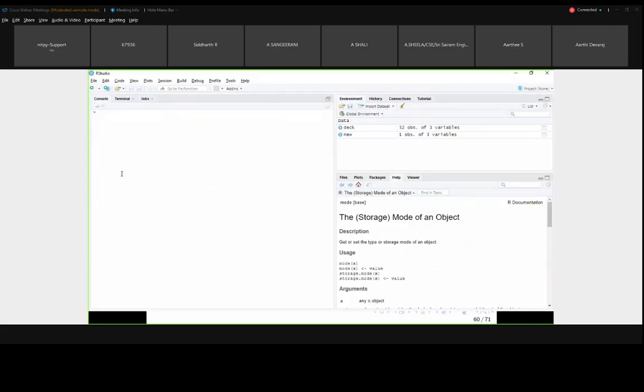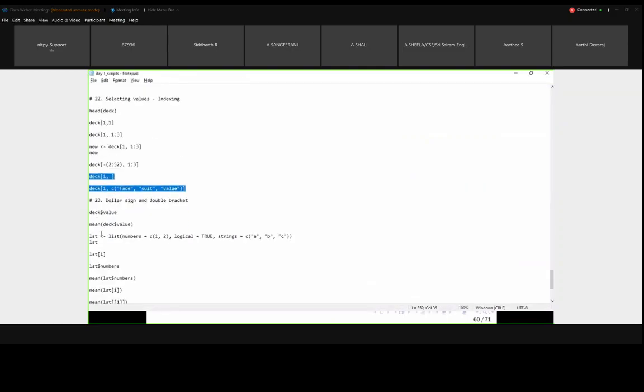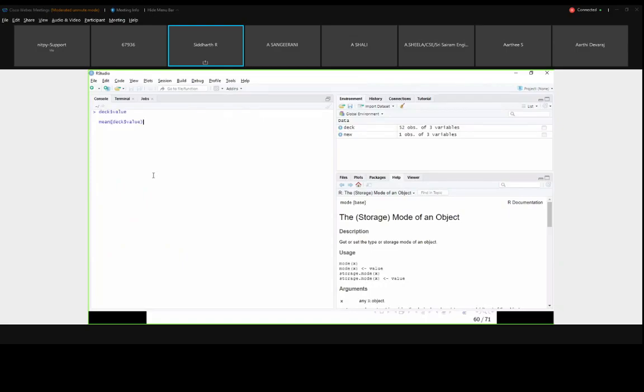Control L. Okay, first we will see with the data frame, then we will come to the list part. So first I have a deck, that is our data set.